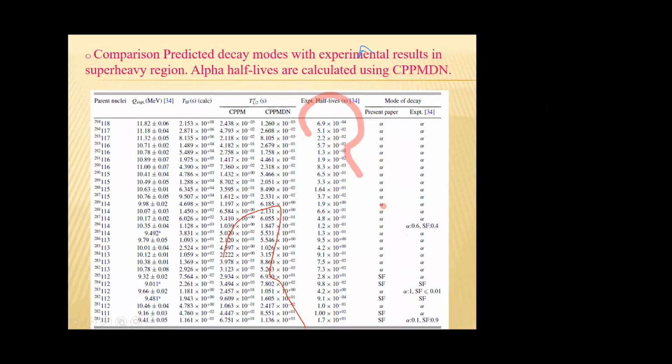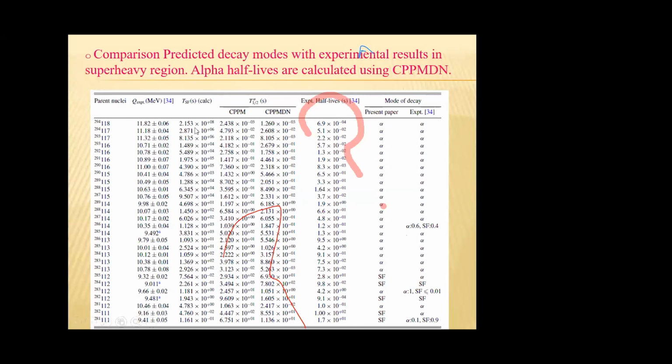Now, comparison of decay modes. Earlier, I have said that the mode of decay of super heavy element is obtained by comparing alpha decay half-life with a spontaneous fission half-life. The first column represents the super heavy nuclei, and this column represents our computed values for spontaneous fission.